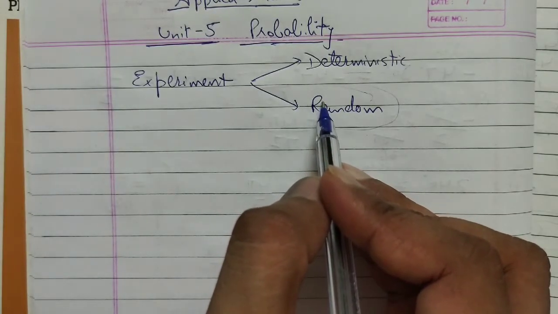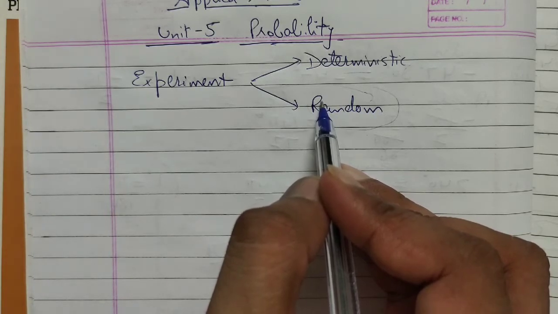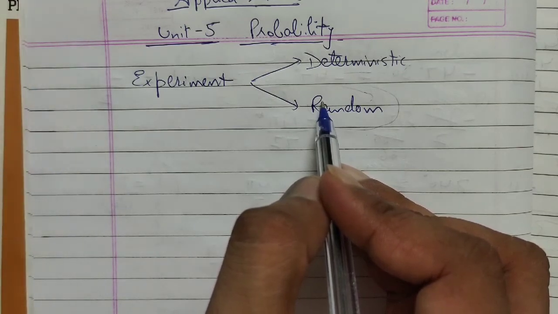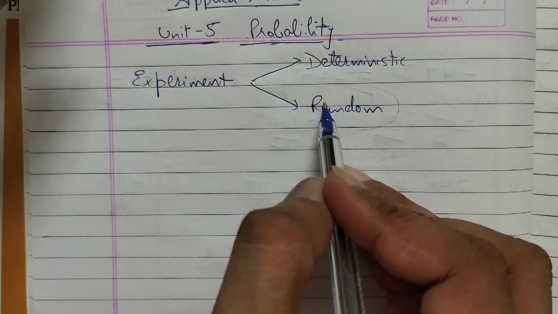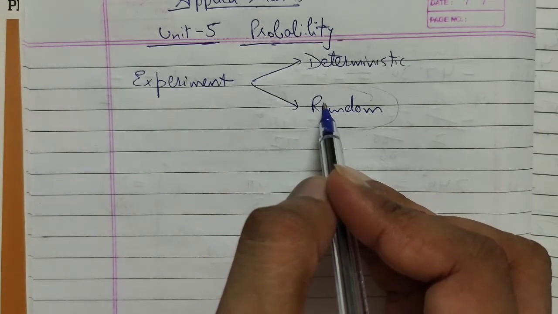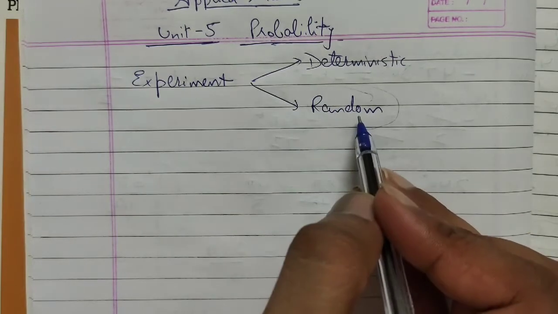These are the events which when repeated under similar conditions do not give the same result every time, but the result in a trial is one of the several known outcomes. For example, when an unbiased coin is tossed, we may get a head or a tail. This we have already discussed. So there is no reason for which we can say why head has occurred or why tail has occurred. So here it is certain we will get either head or tail. So these events are called random events.